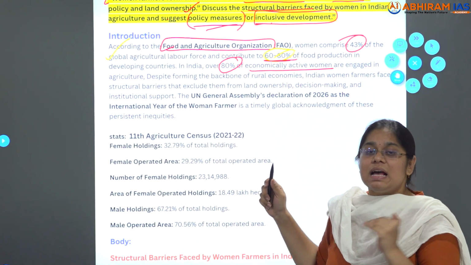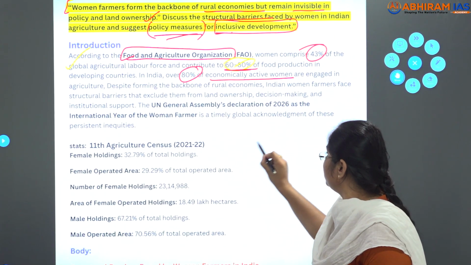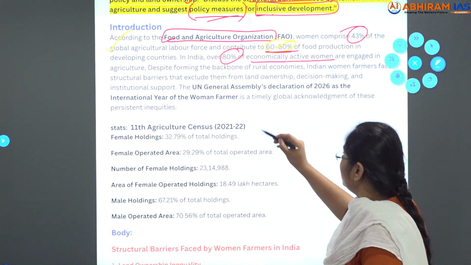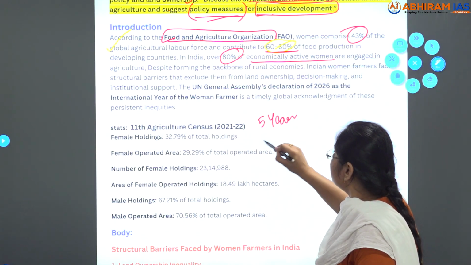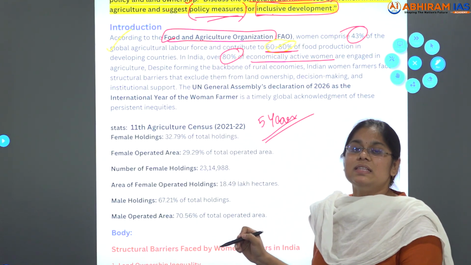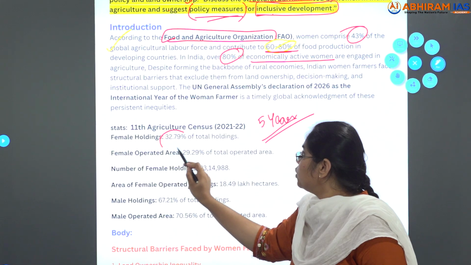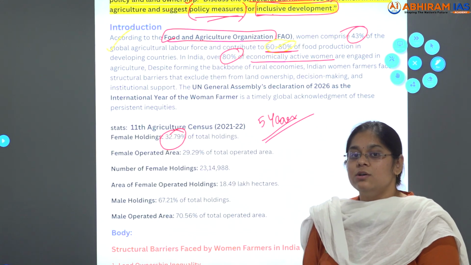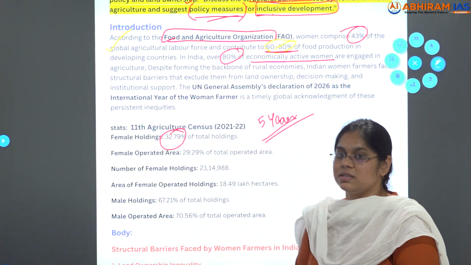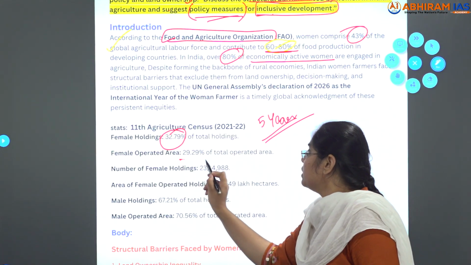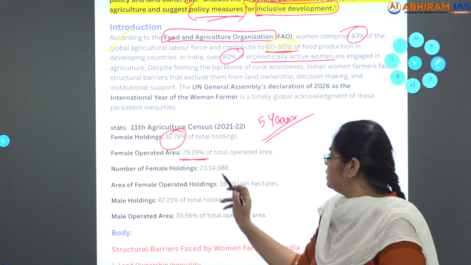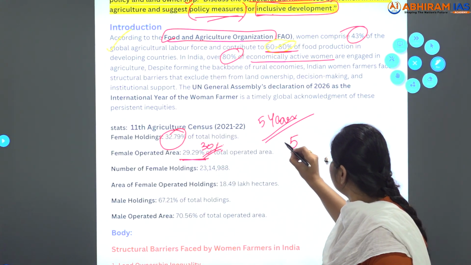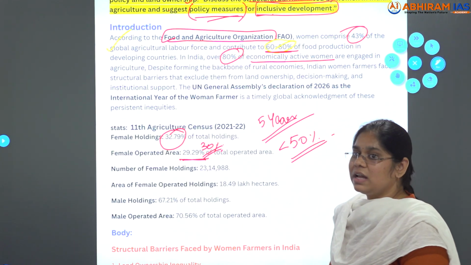If we see the 11th agriculture census of 2021-22, the agriculture census is taken once in 5 years. So remember, a fresher one has not come yet. According to the 11th agriculture census, female holdings are 32.79% of total holdings, where the other portion is occupied by men. Female operated area is 29.29%, that is approximately 30%. We are almost less than 50%, not even half.